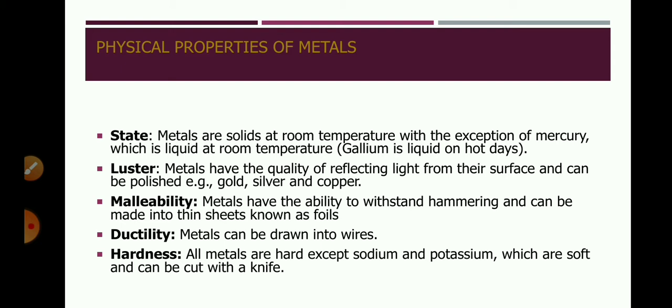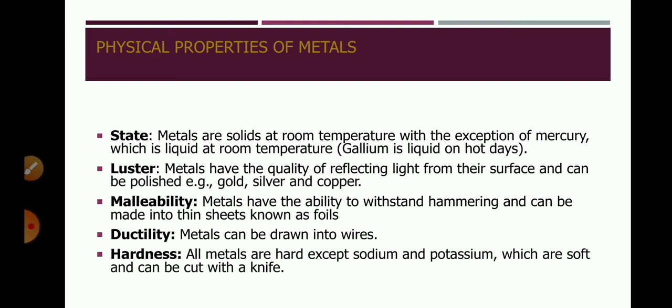So from only 1 gram of gold we can draw wire which is 2 km in length. Here again the exception is zinc. Zinc is not ductile. Though it is a metal, it is not showing ductility because it is brittle, it is not so hard. So due to this malleability and ductility, metals can be given different shapes according to needs.